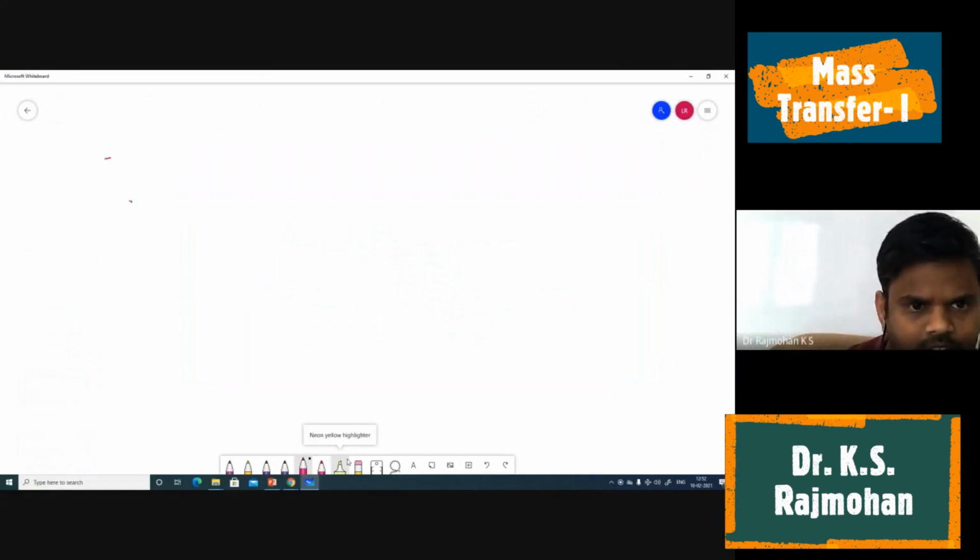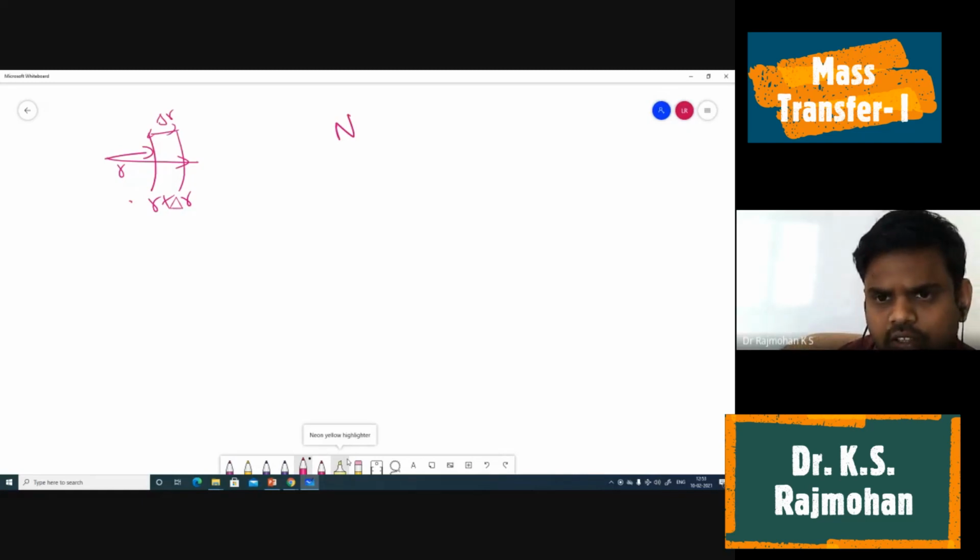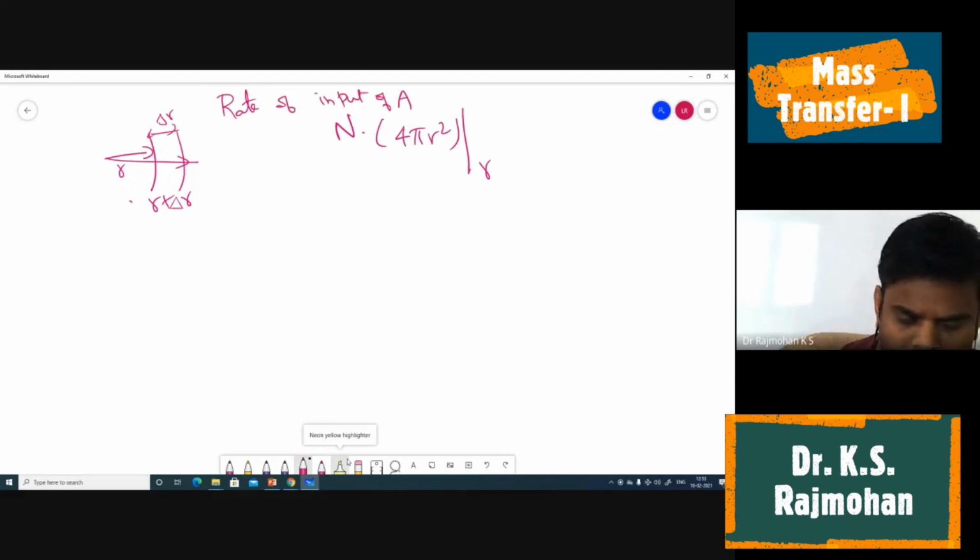So we consider an initial radius r and a thickness of delta r, so the outer radius is r plus delta r. What is the rate of input? We know that flux is N. So what is the rate of input of A into the shell? N into the cross-section surface area, which is 4 pi r square, at r. This is the rate of input of A into the thin shell.